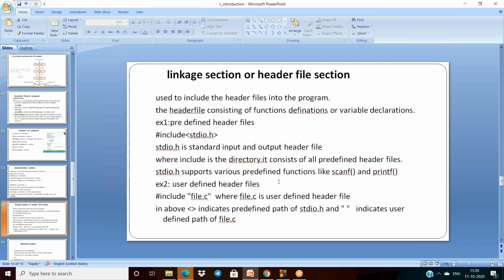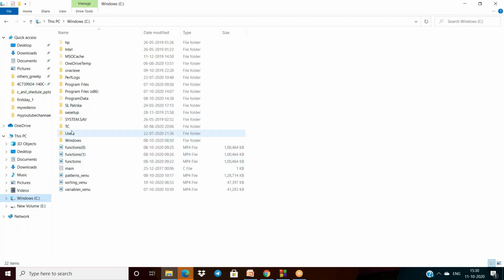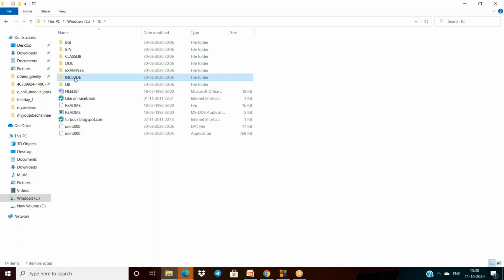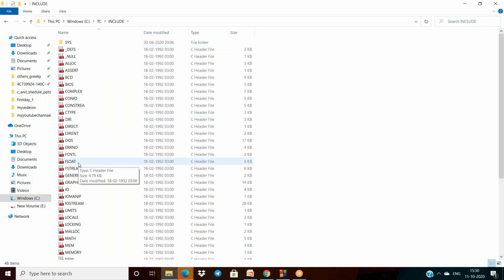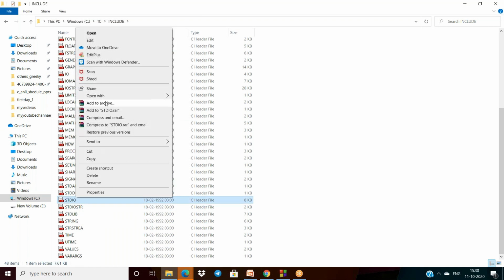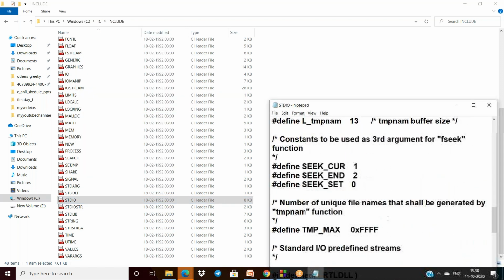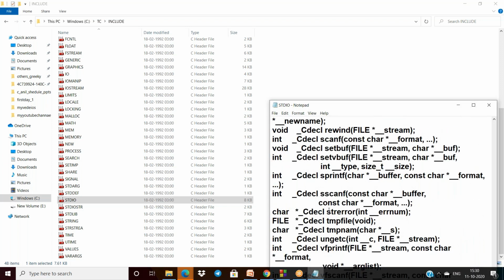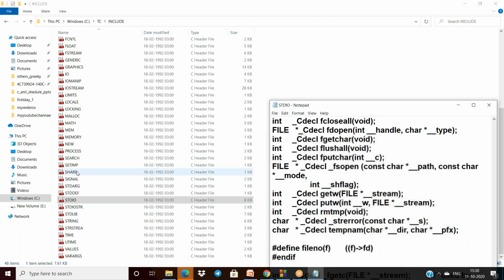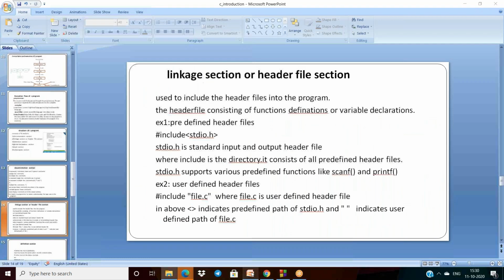Otherwise, I have to show that: in C, TC, and include, inside the include. If I type std, specifying stdio, and open this, then I will get all the function declarations. All the functions inside this stdio will come. So that is about it.